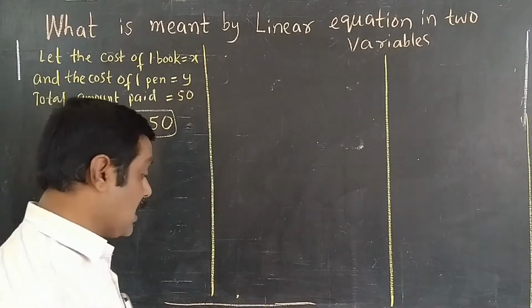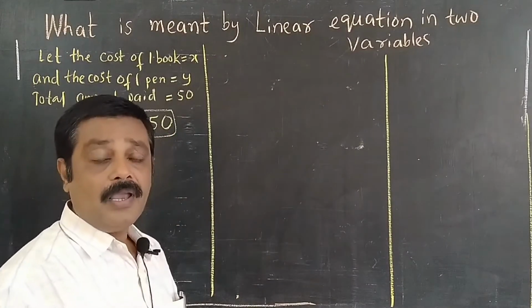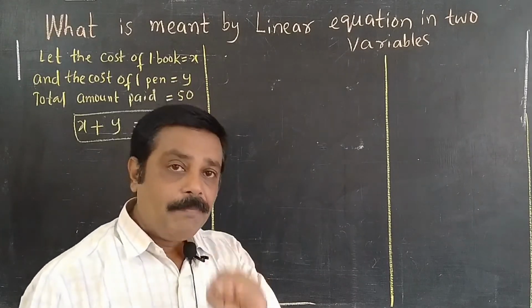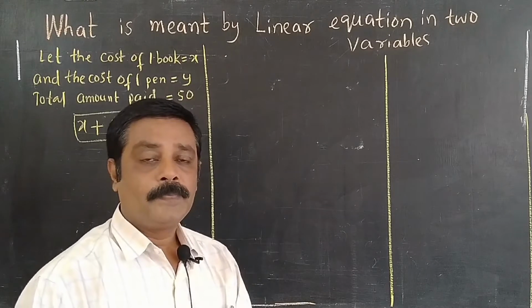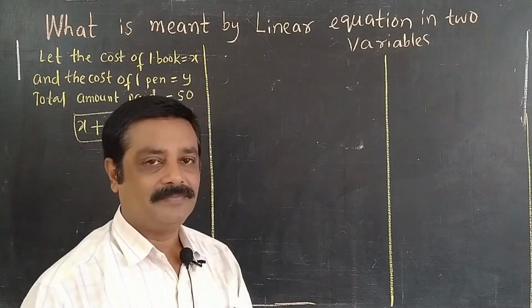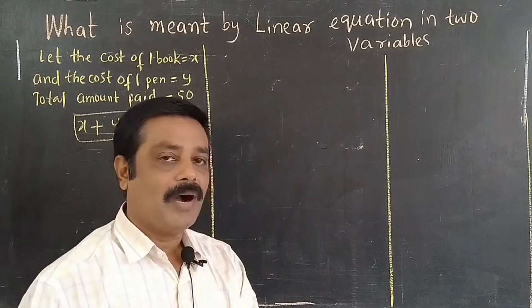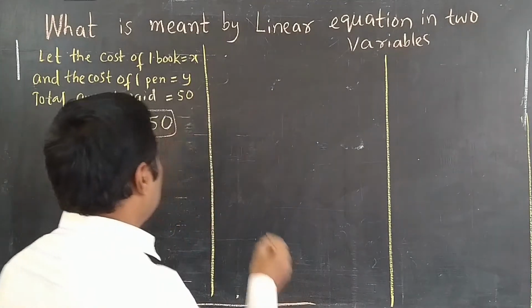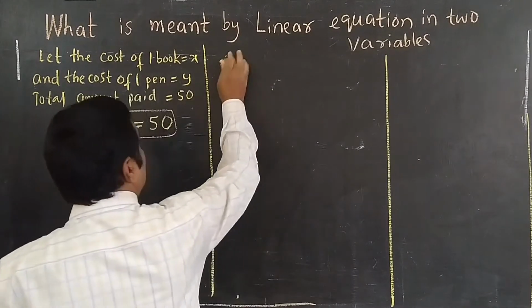And we are going to create another situation. Another boy went to a shop. He bought two bats and three balls, and he paid 500 rupees to the shopkeeper. I don't know the cost of one ball or one bat.